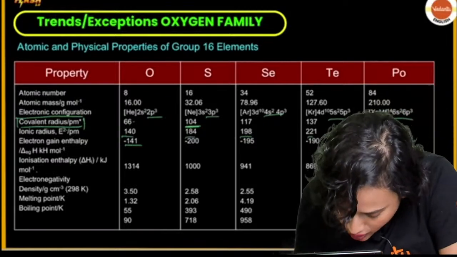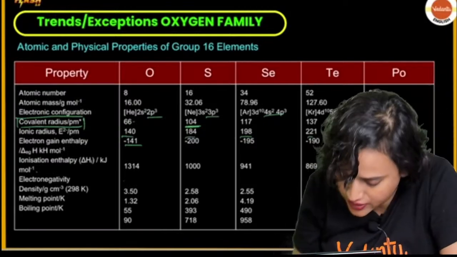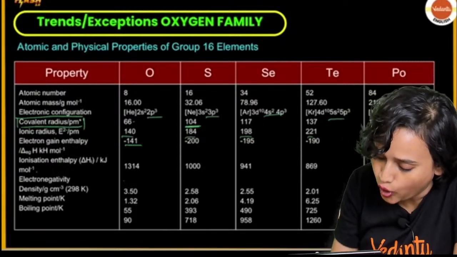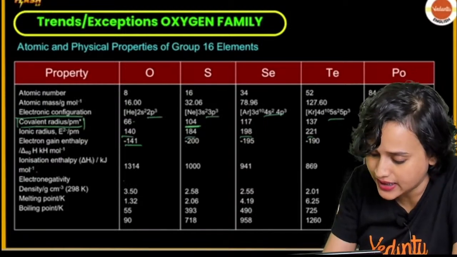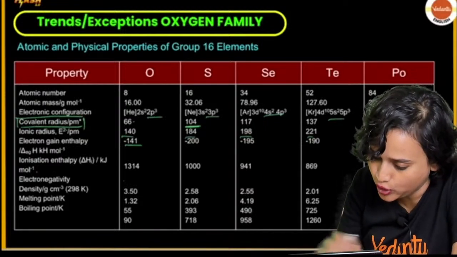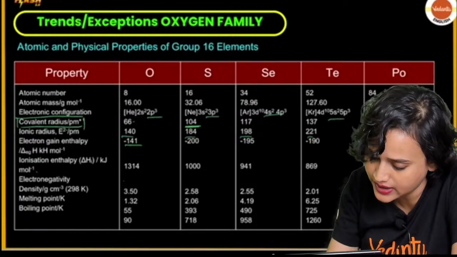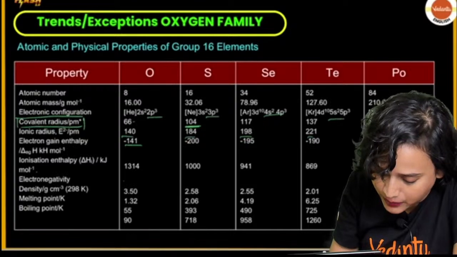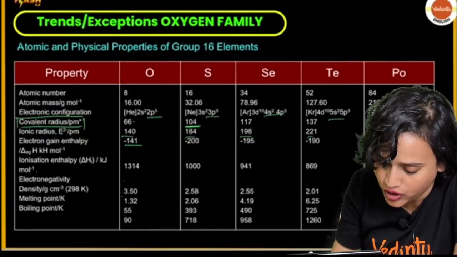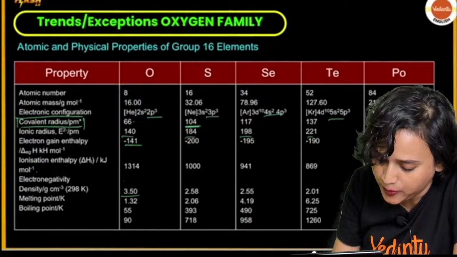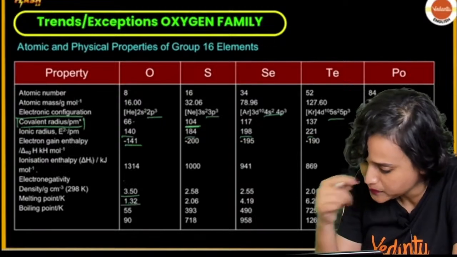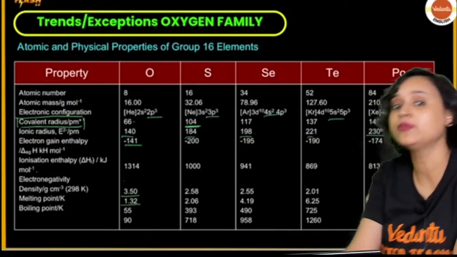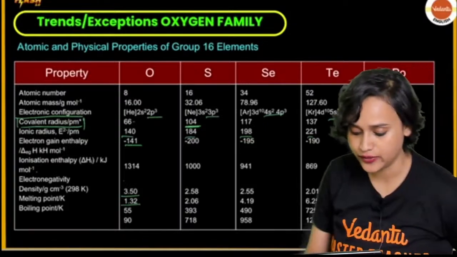Electronegativity value, I am not able to see it here. Sorry, I think that's not mentioned. I don't have it here. Density is obviously decreasing. Density for polonium is 1.76, and density in grams per centimeter cube for oxygen is 3.50. Melting point is 1.32 Kelvin. And polonium, you are not melting. You're not able to melt polonium. Polonium is radioactive, my dear students, so we are not going to melt it.